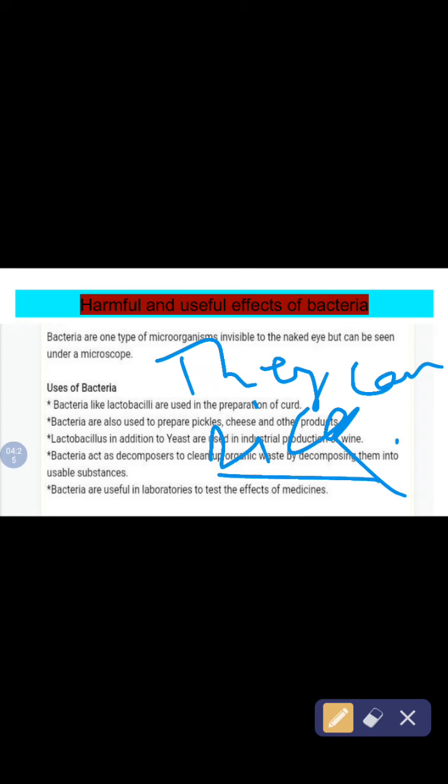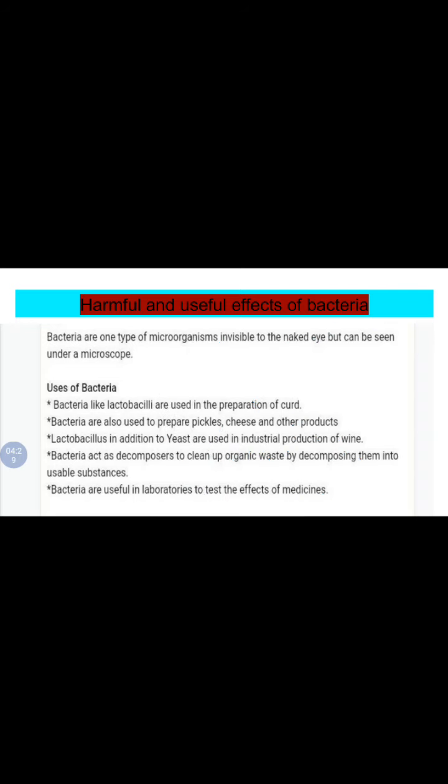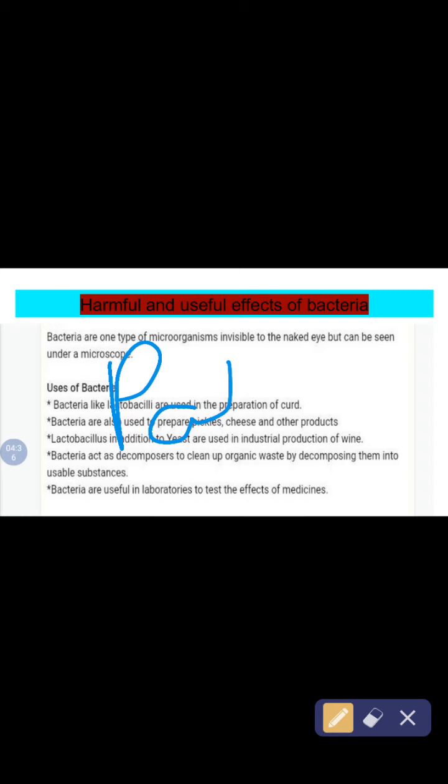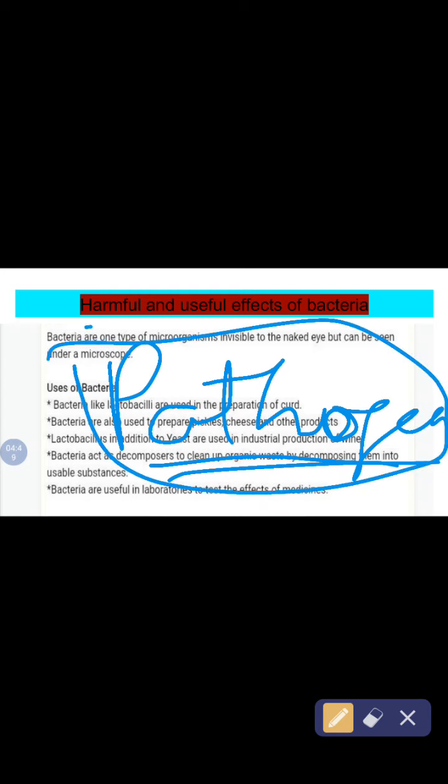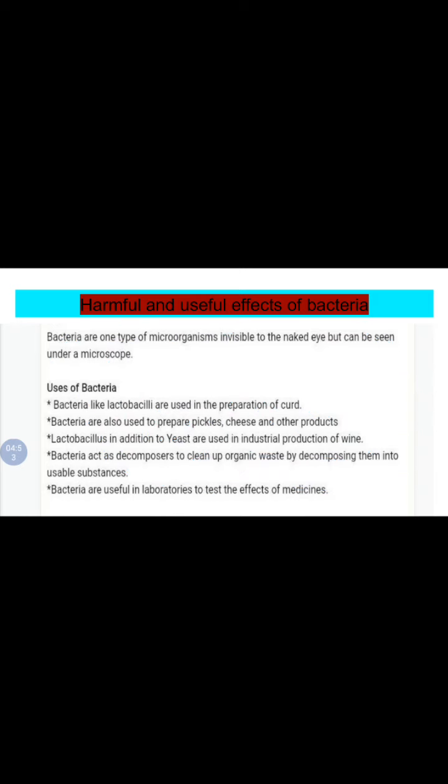We all know that most of the bacteria are pathogens, meaning a microorganism or a parasite which lives on the host body's nutrients. So most bacteria are pathogens and they are harmful to us. So now let's move on to the next slide.